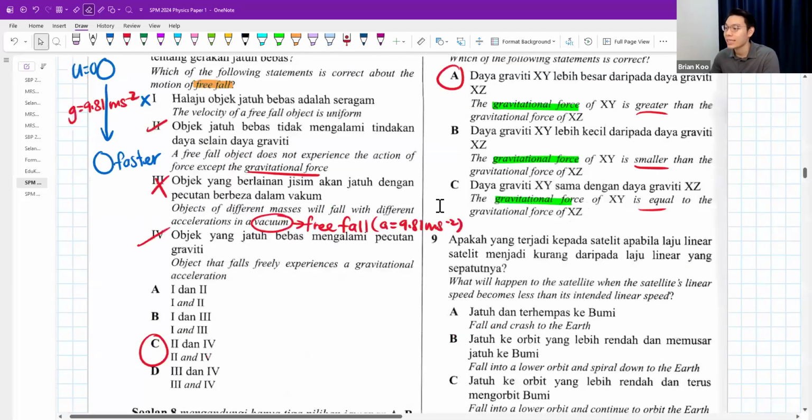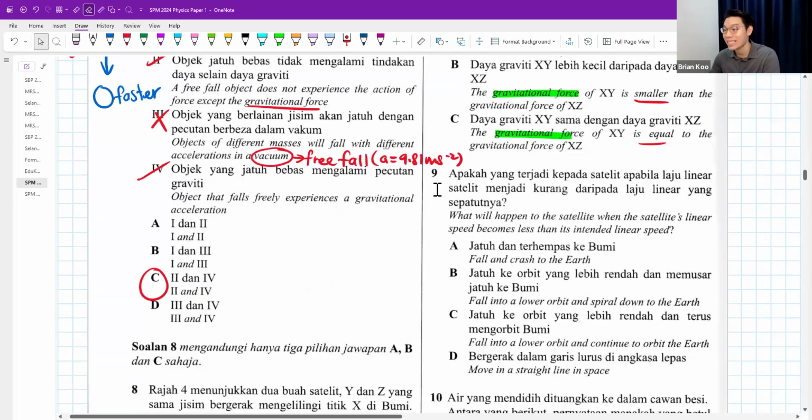Number 9, what will happen to the satellite when the satellite linear speed becomes less than the intended linear speed? A, it will fall and crash to the Earth. Maybe eventually it will fall and crash, but let's see if there are better answers. B, fall into a lower orbit and spiral down to the Earth. That means it will fall down to a lower orbit and then slowly go and hit the Earth. C, fall into a lower orbit and continue to orbit the Earth. That means it will fall down and act like nothing happened and keep on going.